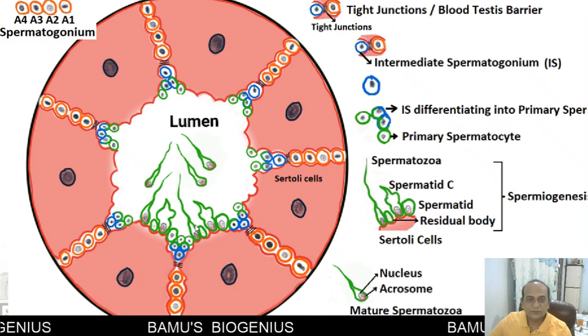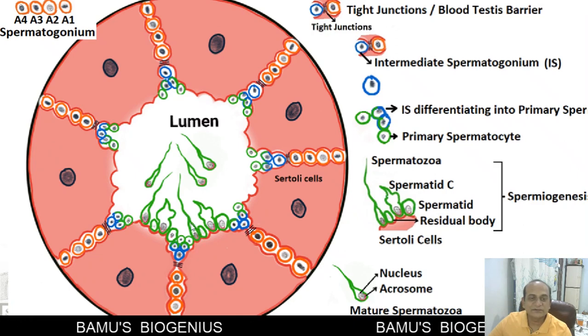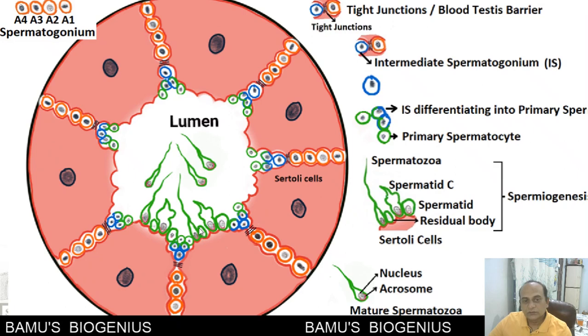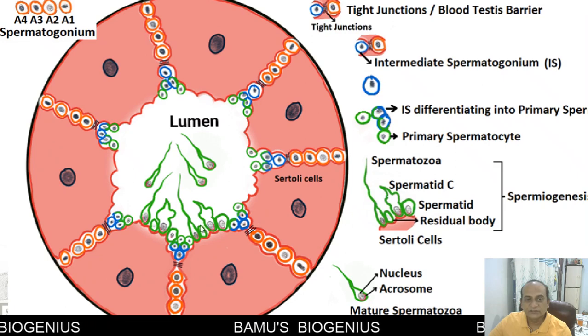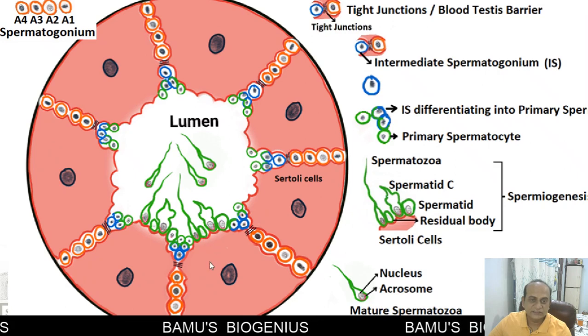After the full development of the sperm, the sperm is released from the Sertoli cells. This is known as spermiation. Along with that, a cytoplasmic residual body is also discarded from the sperm, and this cytoplasmic body is engulfed by the Sertoli cells.